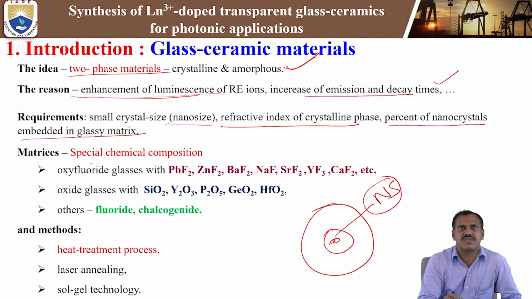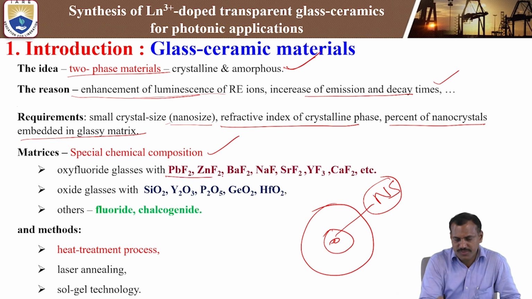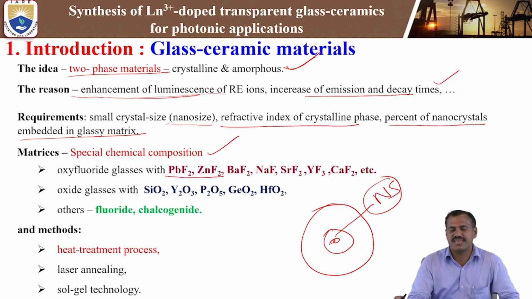What are the matrices we are using? This is especially the chemical composition. Whenever we synthesize and fabricate glass ceramics, it should be oxyfluoride glasses with fluoride content, such as lead fluoride, zinc fluoride, barium fluoride, sodium fluoride, strontium fluoride, yttrium fluoride, calcium fluoride, etc. Whenever fluoride content is in the glass composition, we can create the glass ceramics.